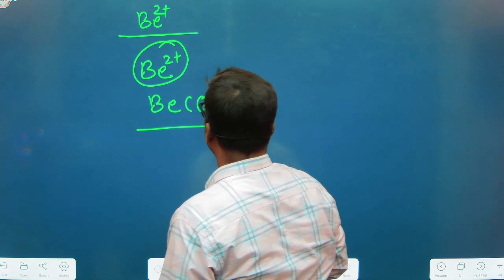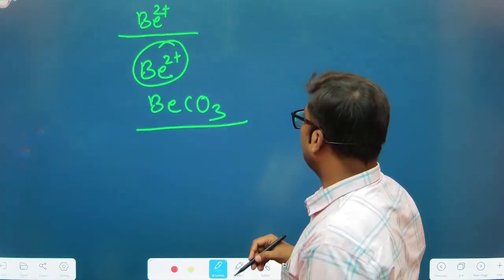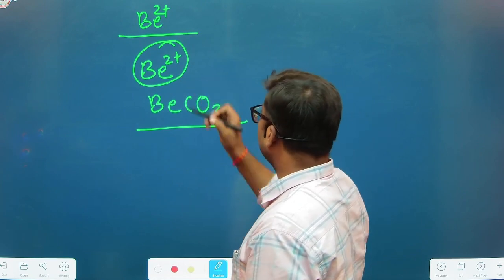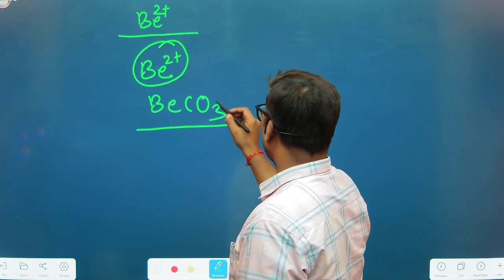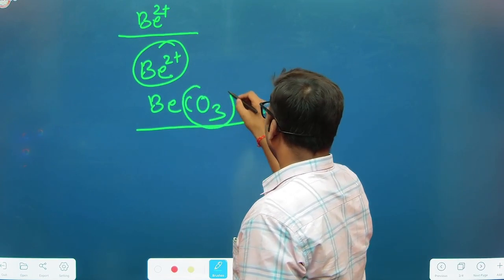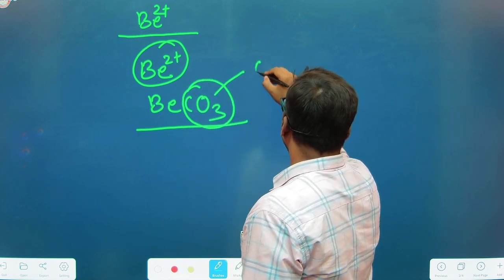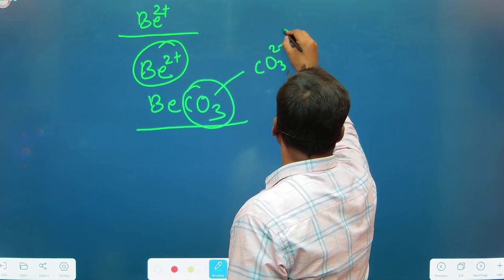Beryllium 2+ is a highly charged bivalent cation, and it is also small in size, and that will distort the electronic cloud or structure of this polyanion, that is CO3 2-.